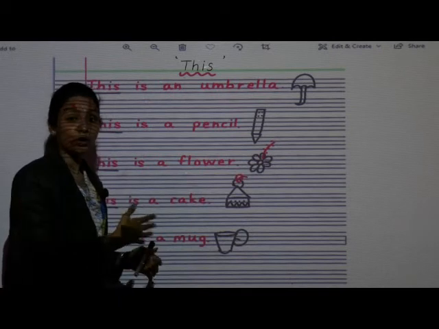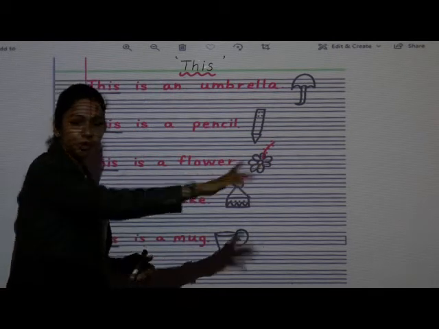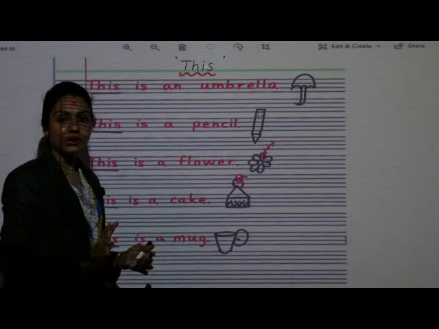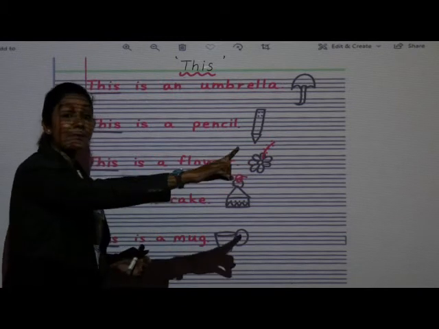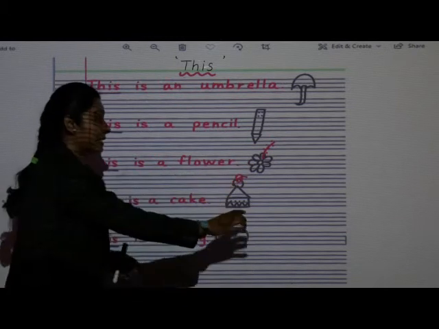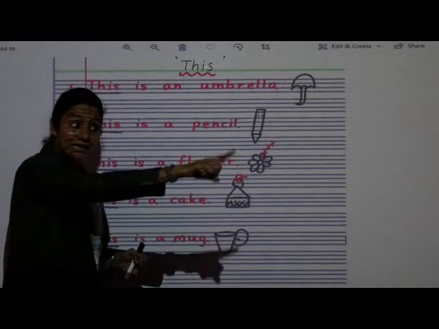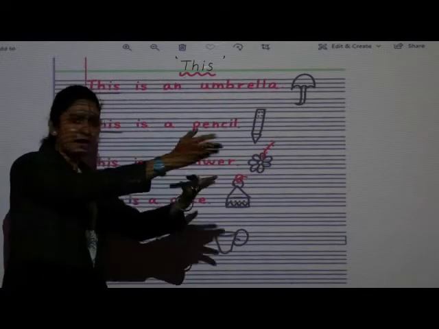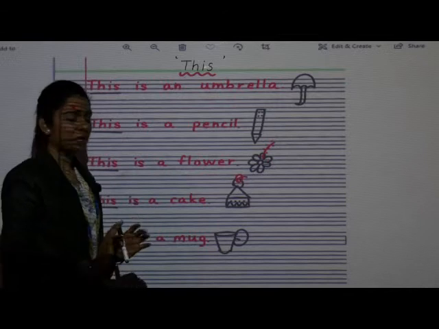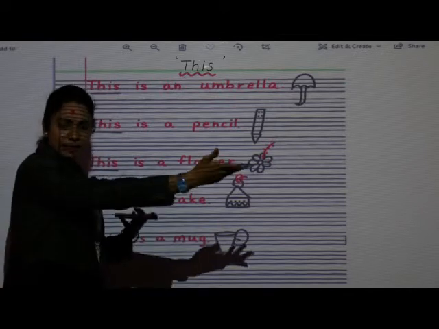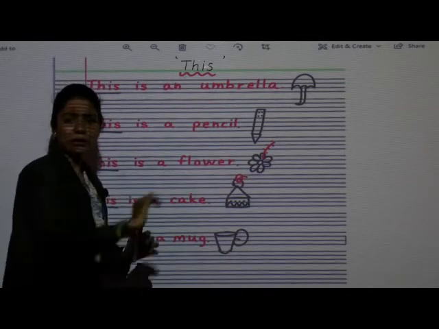Okay, and if I want to point out the pencil, if I want to talk about only pencil, so what I am going to say? That is a pencil. Okay. Next, flower. That is a flower. फिर वो flower कहाँ पे भी रहने दो. Okay. Next, cake. केक टेबल के ऊपर रखा हो, anywhere.